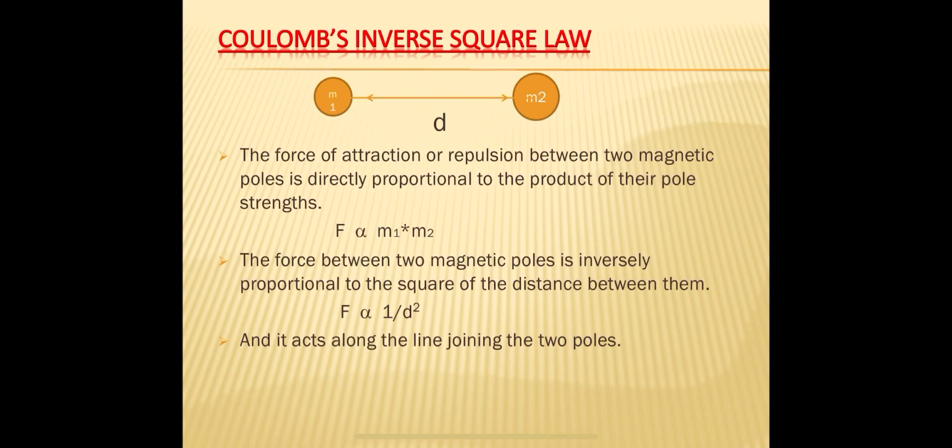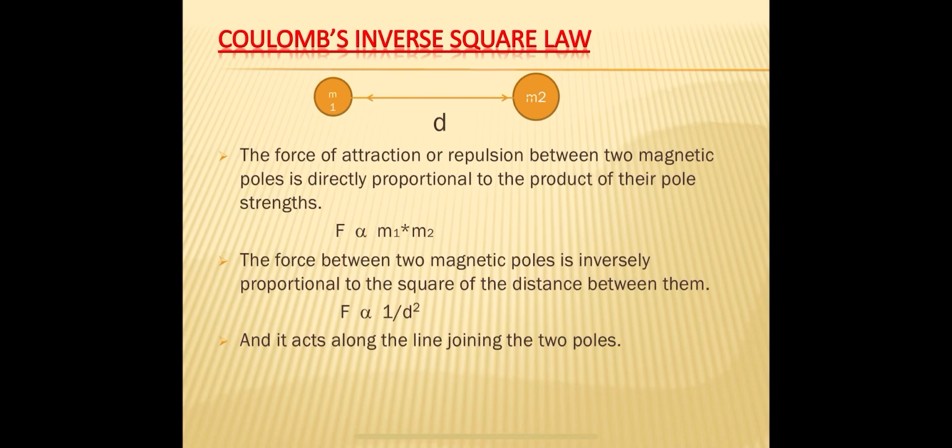The force between the two magnetic poles is inversely proportional to the square of the distance between them. That means the force between two magnetic poles is directly proportional to the inverse of the square of the distance between them. That's why this law is called the inverse square law. The force varies with the inverse square of the distance.